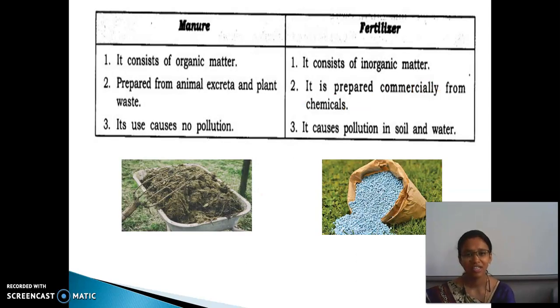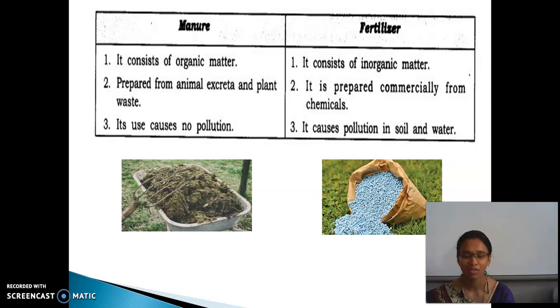Next, what is the difference between manure and fertilizer? Manure is a natural product, and fertilizer is man-made, artificial or synthesized. So manure is a natural product and fertilizer is an artificial one.